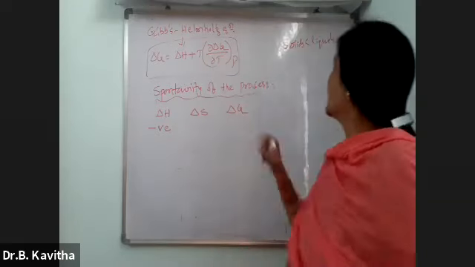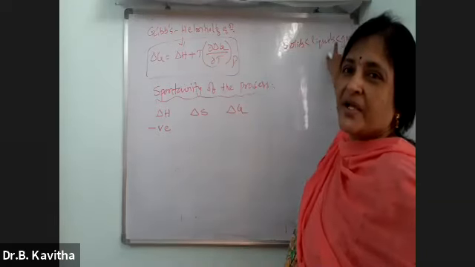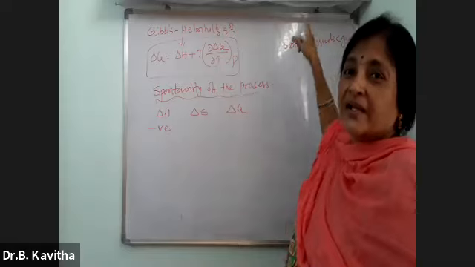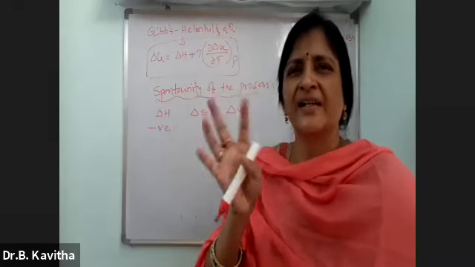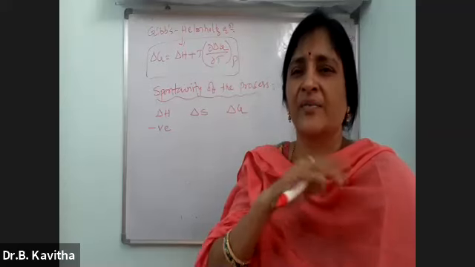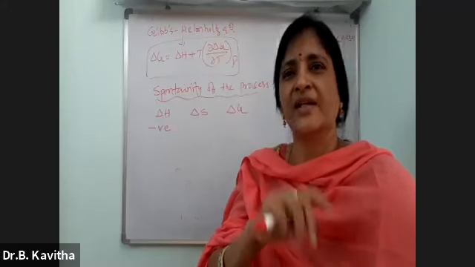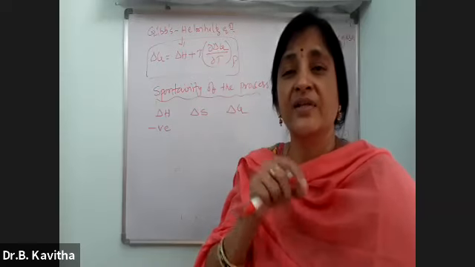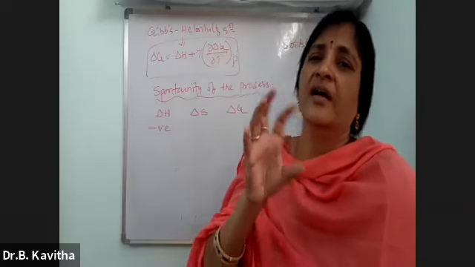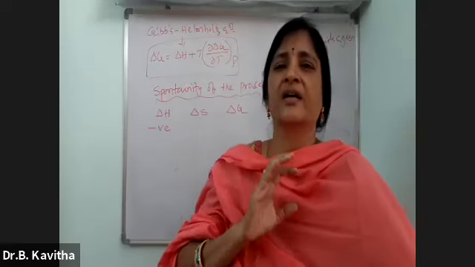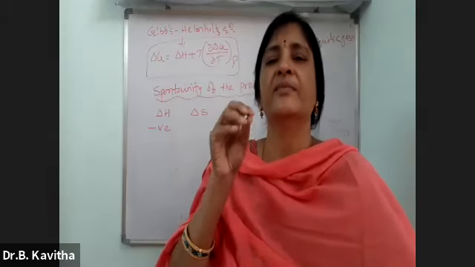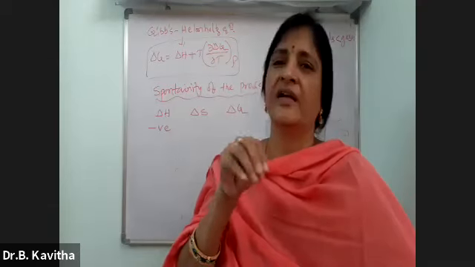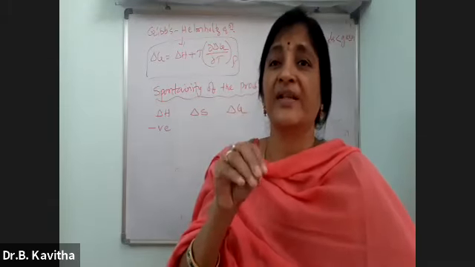See here, the gases are having higher entropy compared to liquids, compared to solids. And the randomness will be very high in the gases because all the particles are in zigzag motion. Automatically, the randomness will be more. The gases will have higher entropy. Whereas if you see liquids, the molecules are not systematically arranged, but some randomness will be there in the liquids, so there also the entropy will be there.